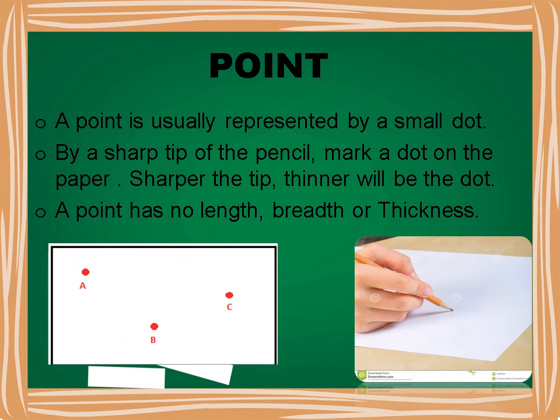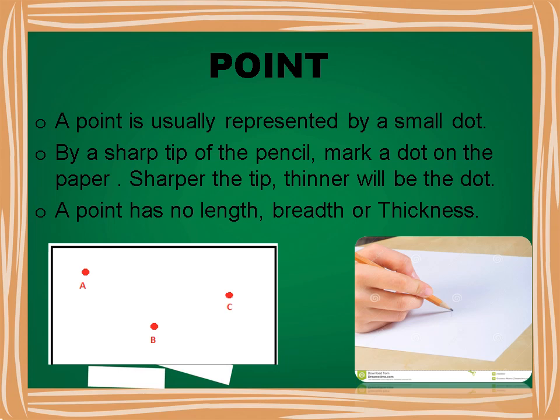Let us discuss about point. A point is usually represented by a small dot. By a sharp tip of the pencil, mark a dot on the paper. Sharper the tip, thinner will be the dot. We may think of a point as a dot on a piece of paper or the pinpoint on a board.